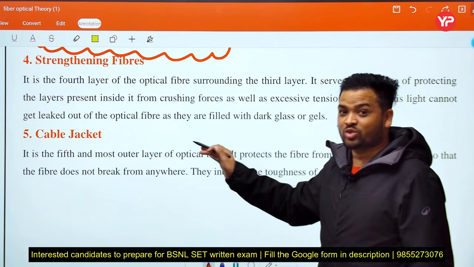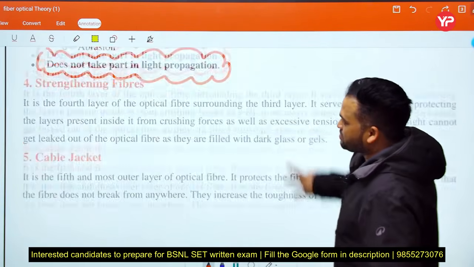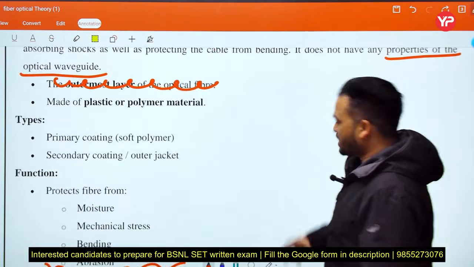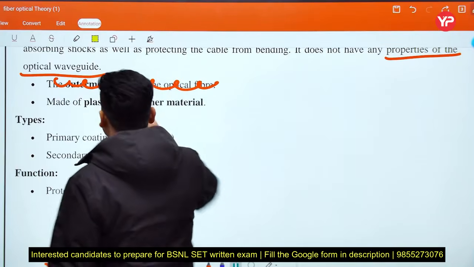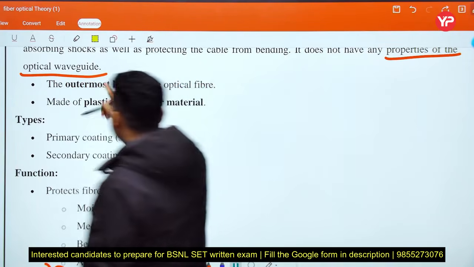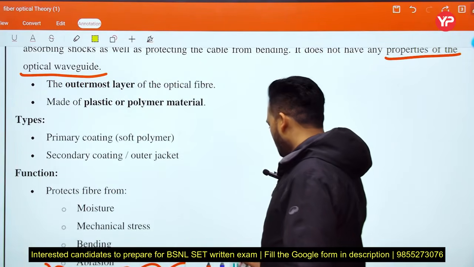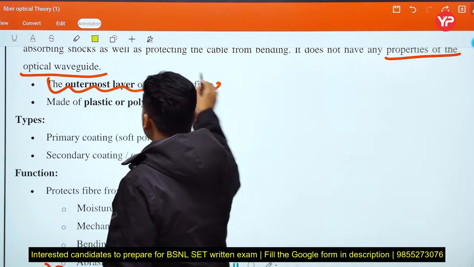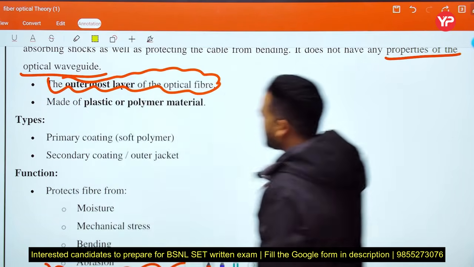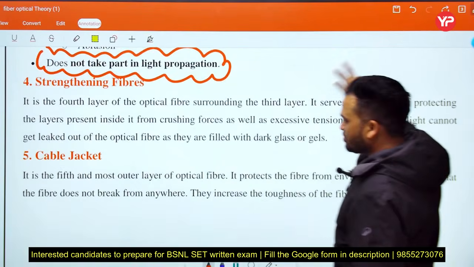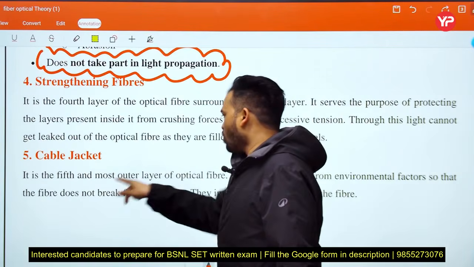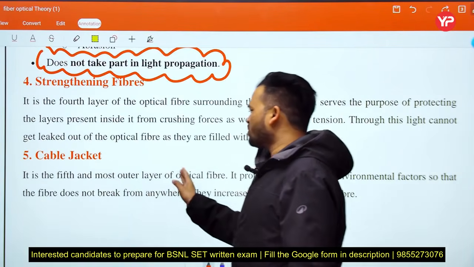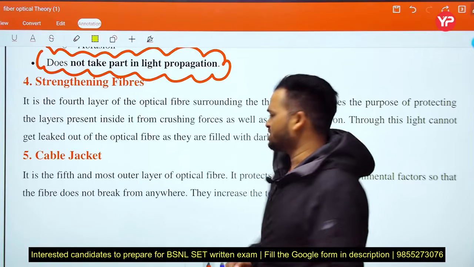This is the outermost layer. This is the basic difference here, like that.